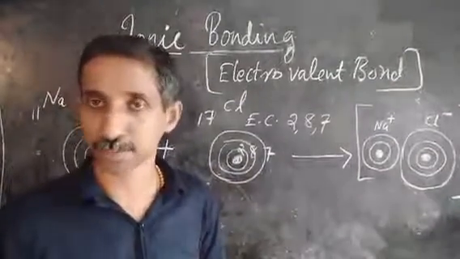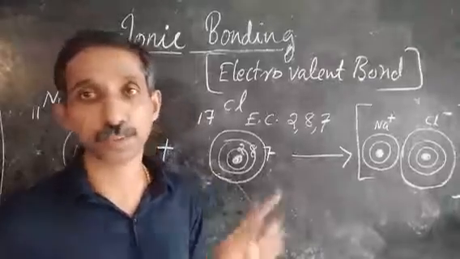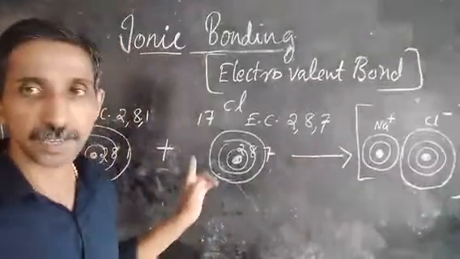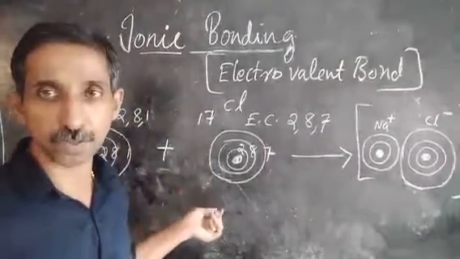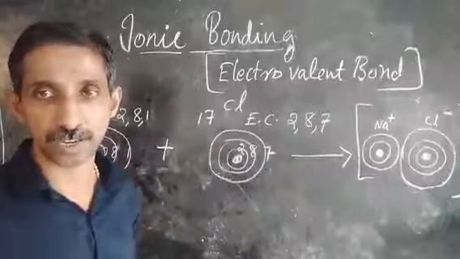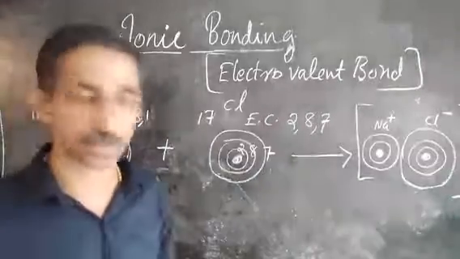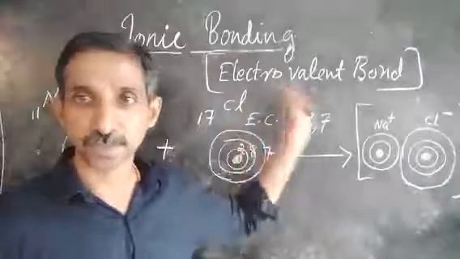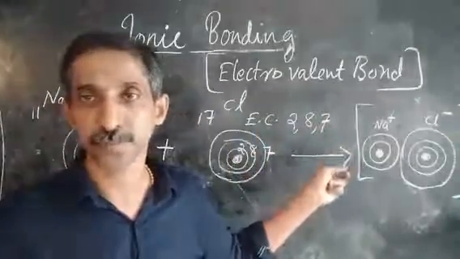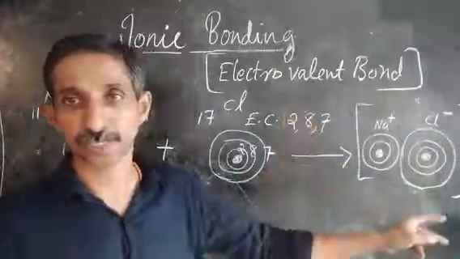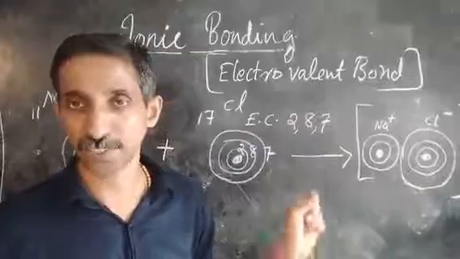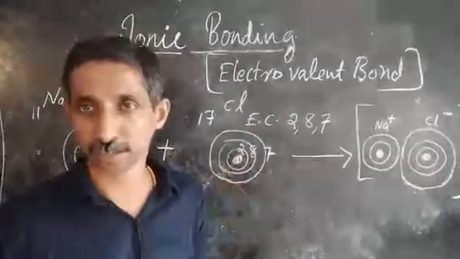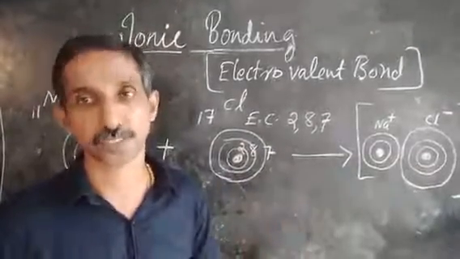Sodium has the tendency to lose the electron. It can easily complete its octet by losing this one and only electron present in the outermost shell. And this one electron, when taken by chlorine, lets it stabilize itself too. So the one given by sodium, if taken by chlorine, both get stabilized.